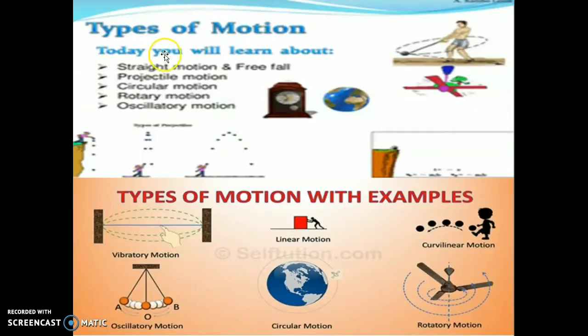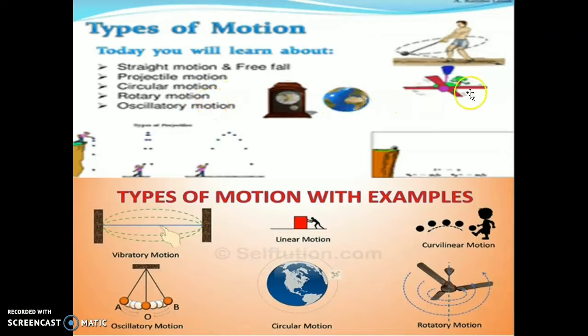This is the picture of some types of motion: straight motion or free fall. Here you can see a straight motion and here a free fall. Projectile motion. Circular motion, for example the earth moving in a circular form.